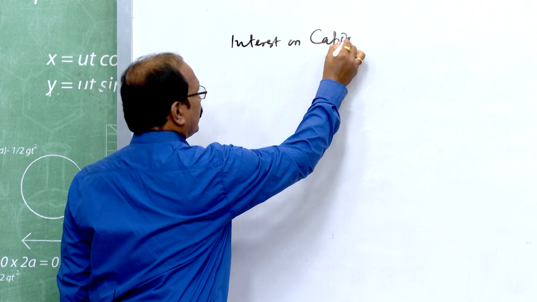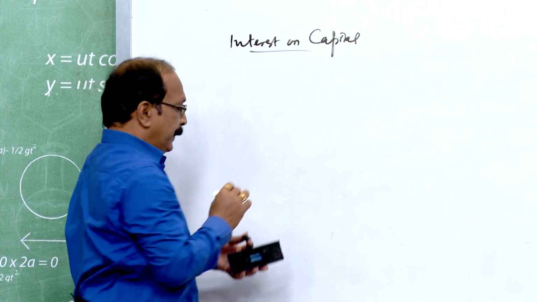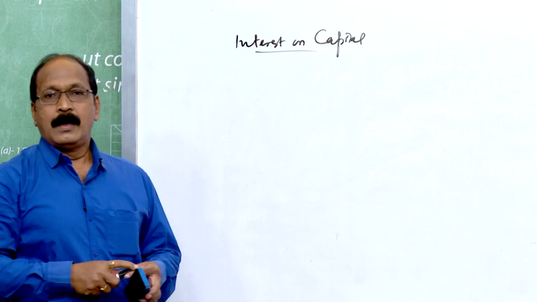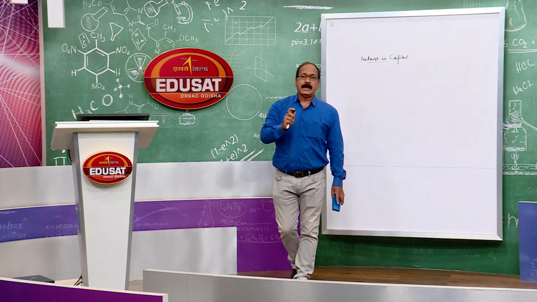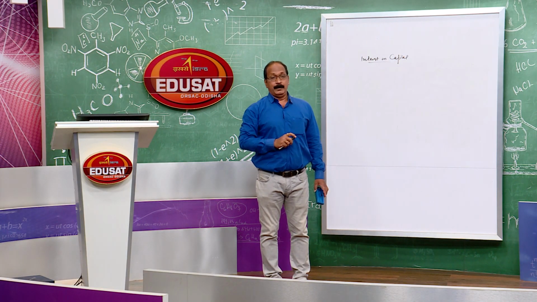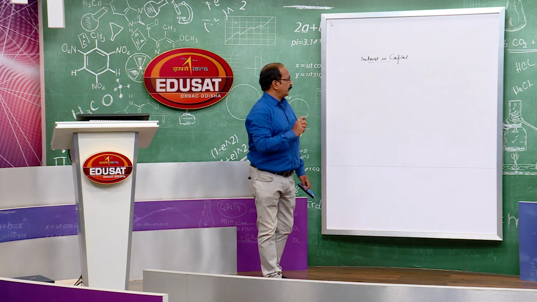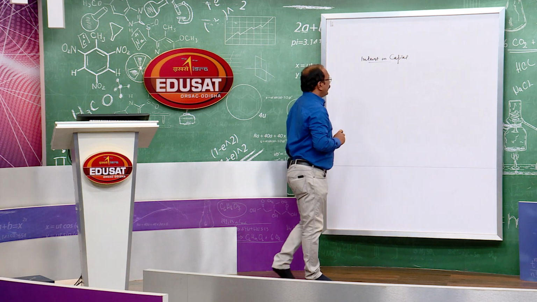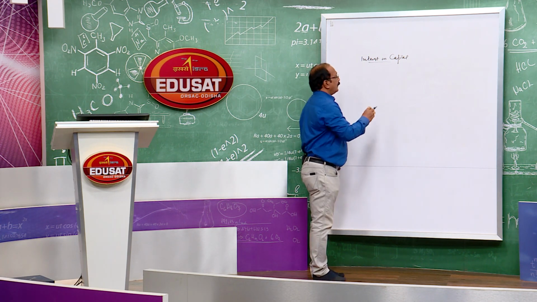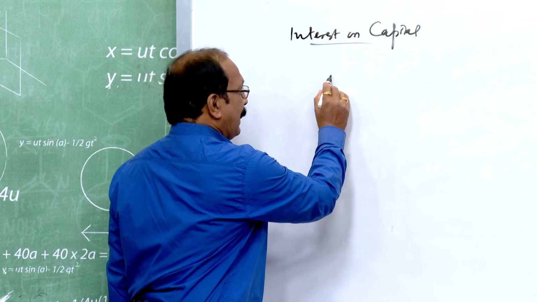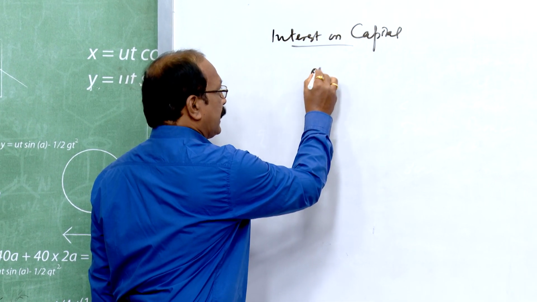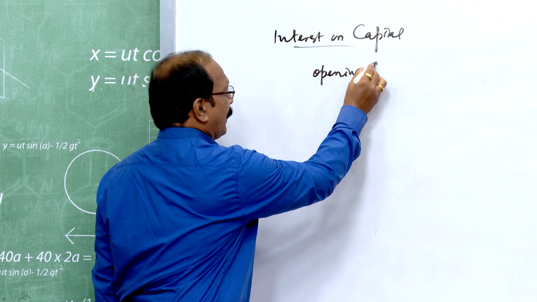Interest on capital, very important to learn it. Interest on capital is an expense to the firm, but it is income of the partners, very important to remember. Interest on capital normally is payable on opening capital.